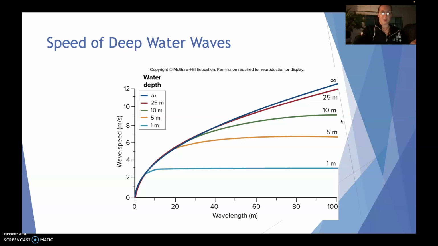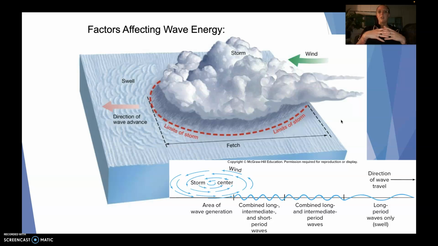And then thinking about the different types of waves, I guess I should say, another factor of waves would be that of wave energy from storms, right? We've had experience with some hurricanes this semester, and so some things that I think I tried to say is even if a storm is not right on top of you, that energy from a far away storm can still reach the coastline.